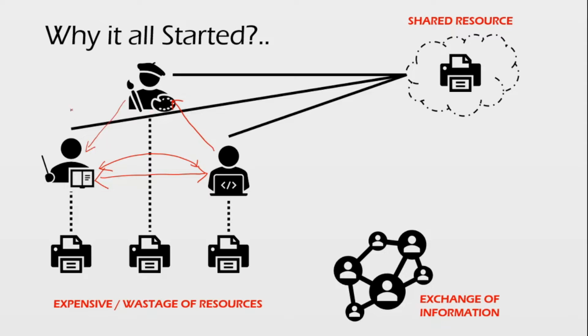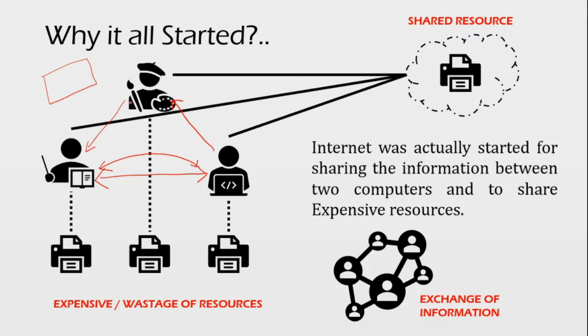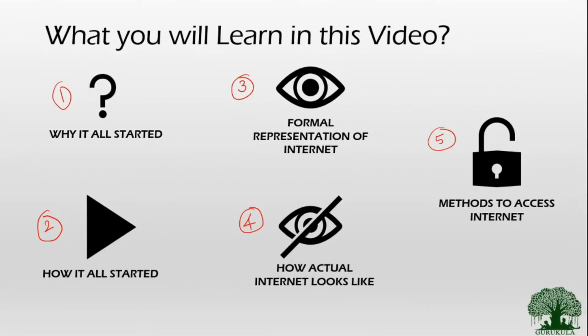So in order to create a beautiful website, all three people's information has to be communicated and shared among themselves. This is the second reason the internet was coined: the exchange of information. These are the two basic points for why the internet was started: sharing information between computers, and sharing expensive resources. These two points paved the way for the growth of the internet. Now the second topic we will jump to is how it all started.